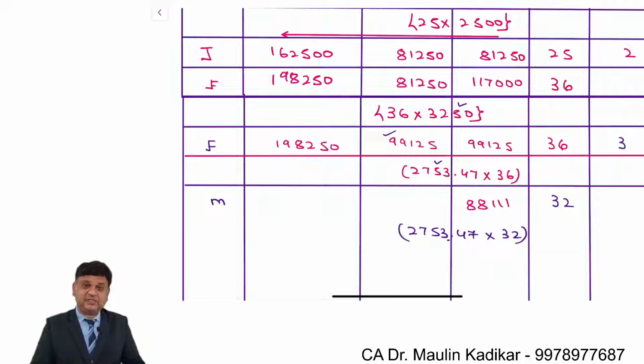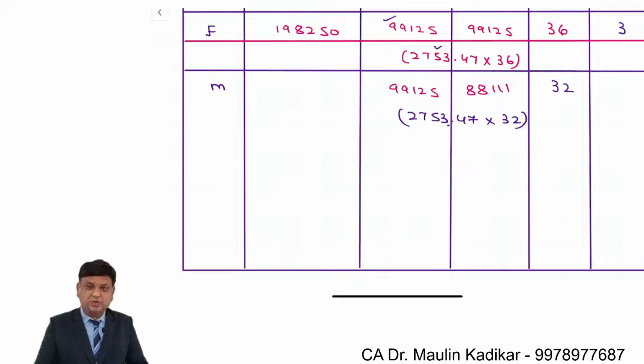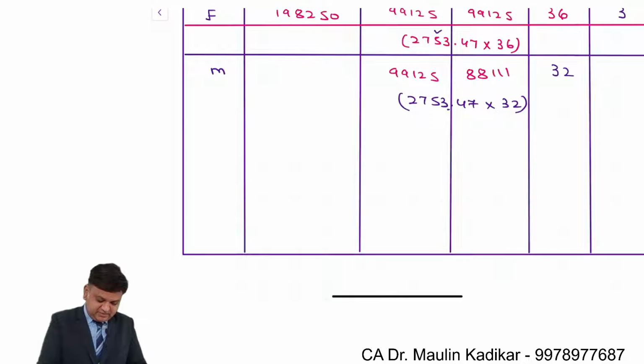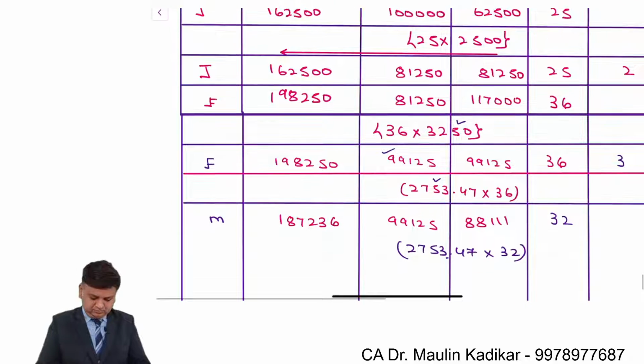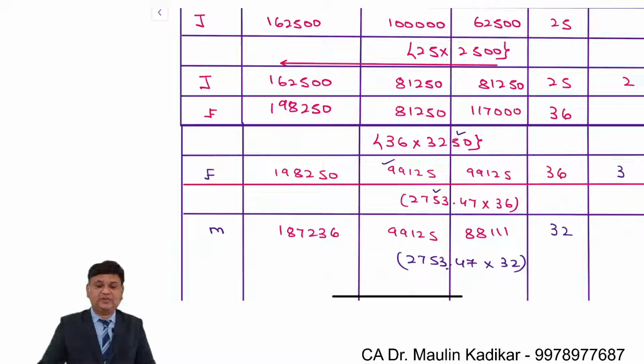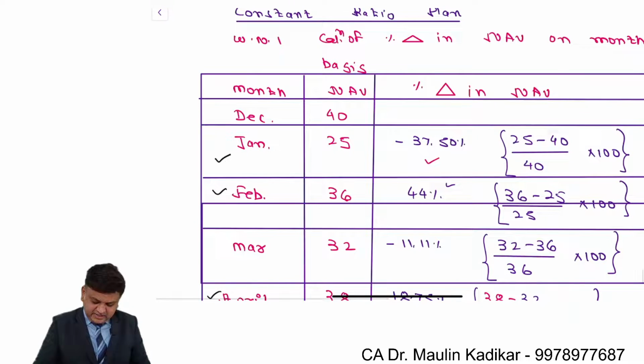As far as the debt value is concerned, it is going to remain same. That is 99,125. So the total value is 1,87,236. This is the value of the investment in the month of March. Friends, in the month of March, there will not be any reshuffling of the investment. Why? Because percentage change in NAV is only 11.11 percentage.